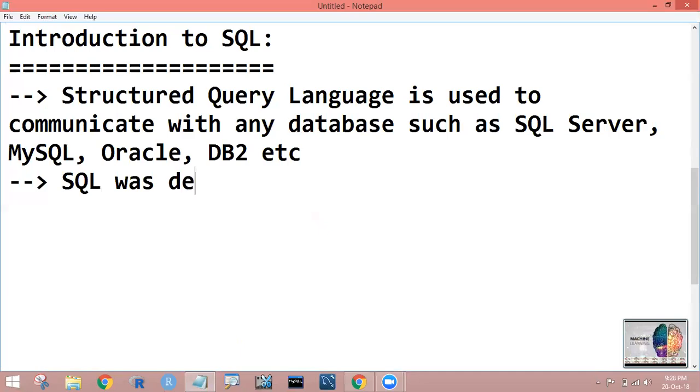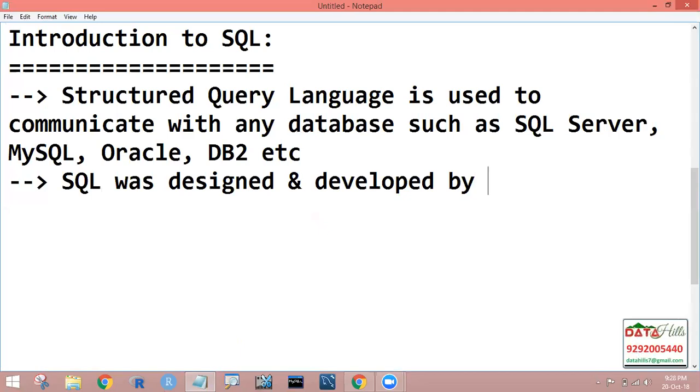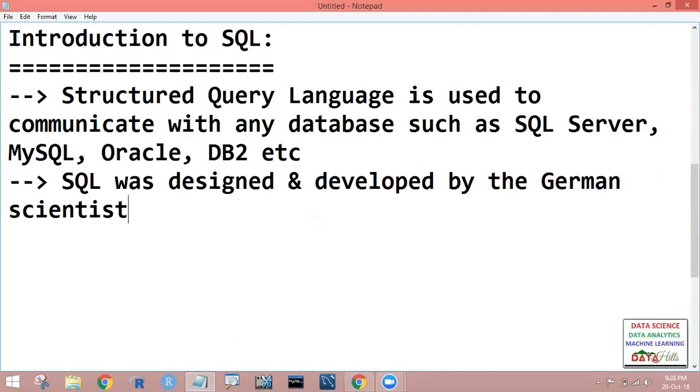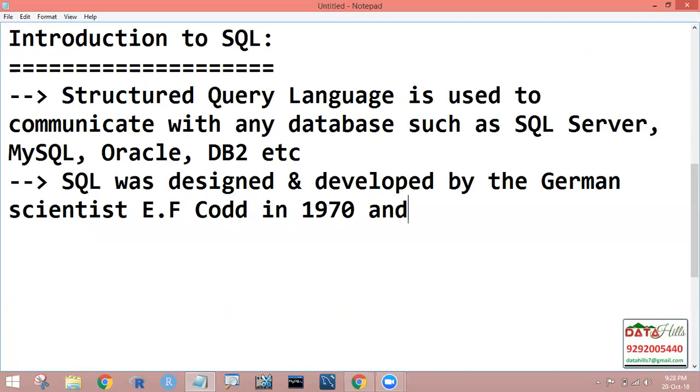This SQL was also designed and developed by him. He developed it in the 1970s, but it was released in the market in 1972 with ANSI approval.